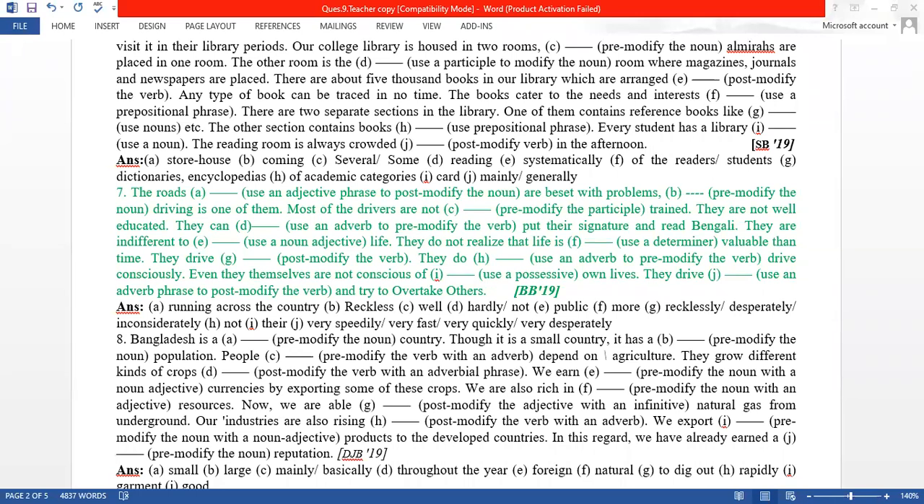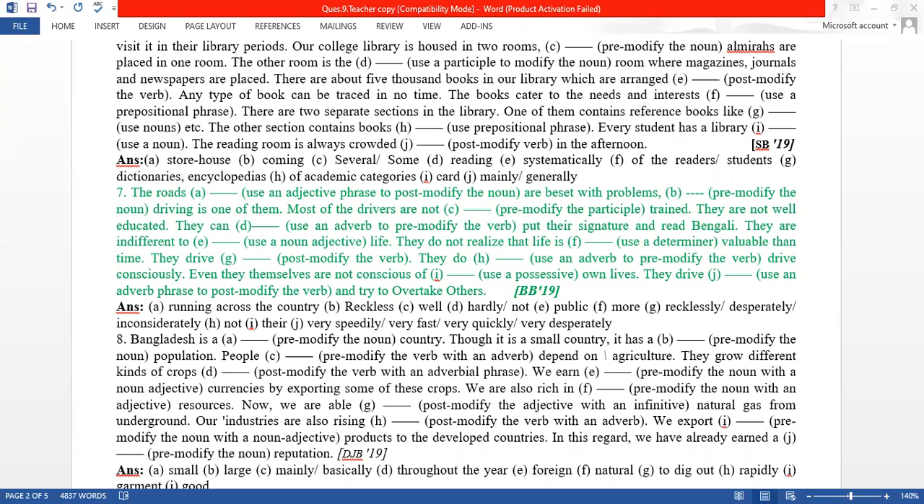The roads, use an adjective phrase to post modify the noun. Adjective phrase, running across the country. The roads running across the country. Adjective phrase is a group of words which sits after a noun. The roads is noun, and after roads, running across the country is adjective phrase, because this phrase is modifying the roads.